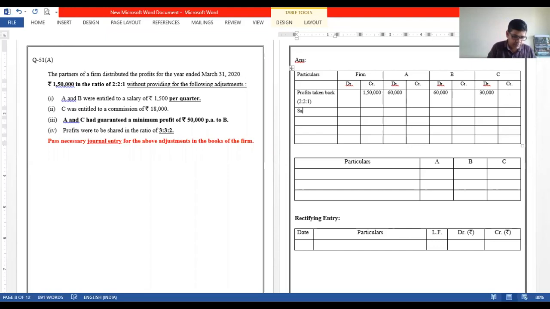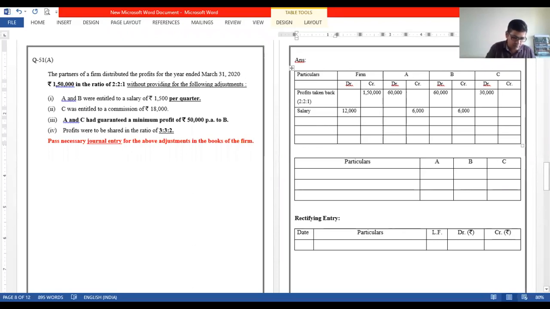It is a salary. Salary to A and B. So they should get a credit. You please take care of the partner's name and the particular column also. 1,500 per quarter. The annual salary will be, we have 4 quarters in a year, 6,000. So A and B credited with 6,000. The firm should be debited for 12,000.